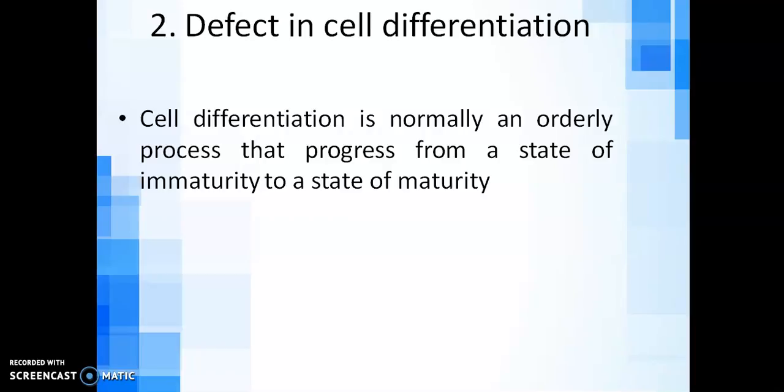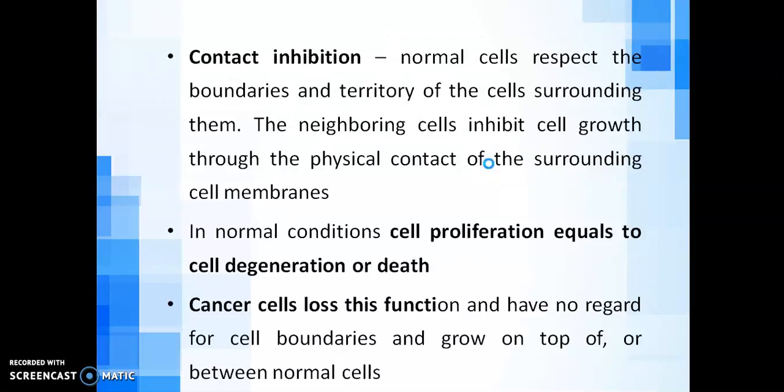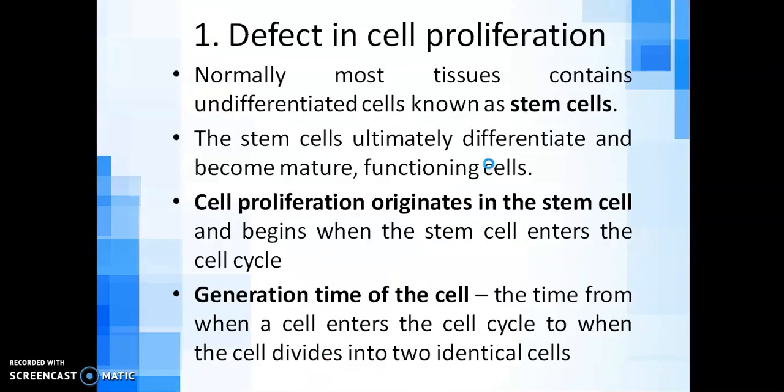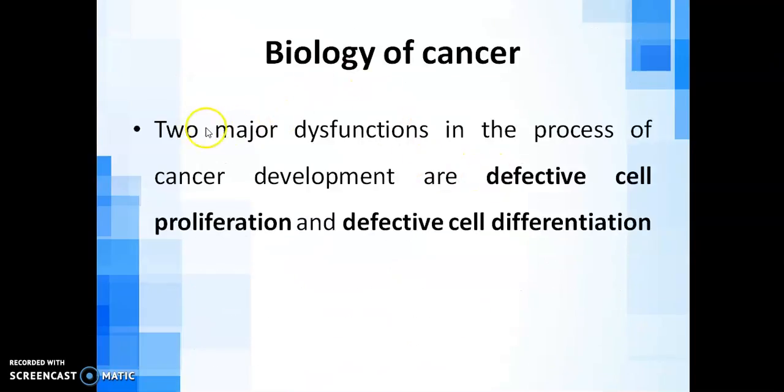That means an immature cell, that is a stem cell, can be converted to a mature cell. That is termed cell differentiation. Here in cancer cells, that differentiation is not happening. So going back to the main heading, two major dysfunctions: defective cell proliferation and defective cell differentiation.